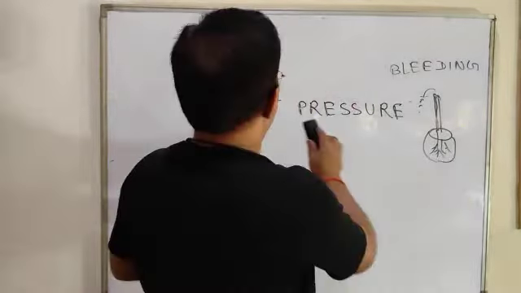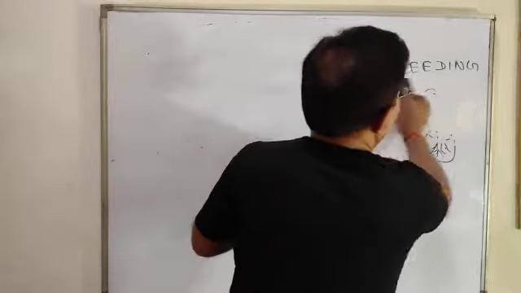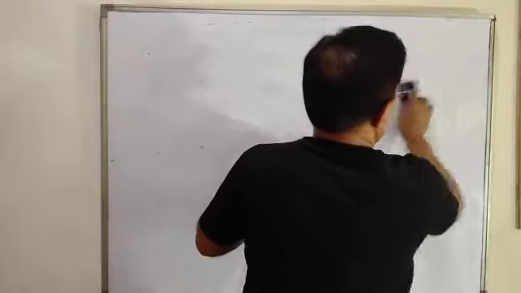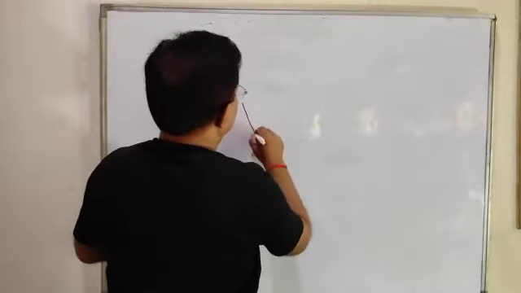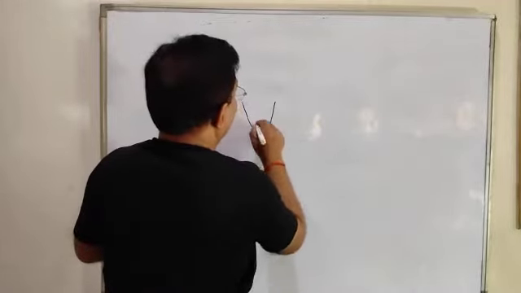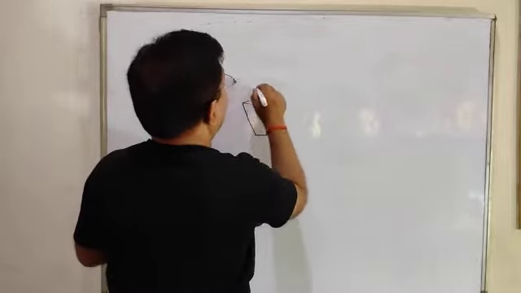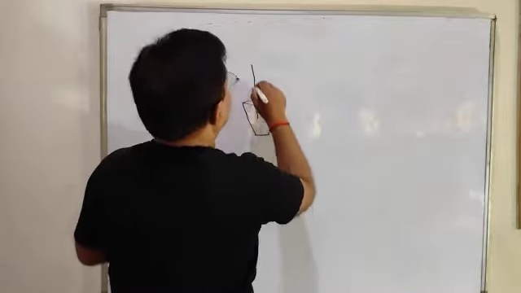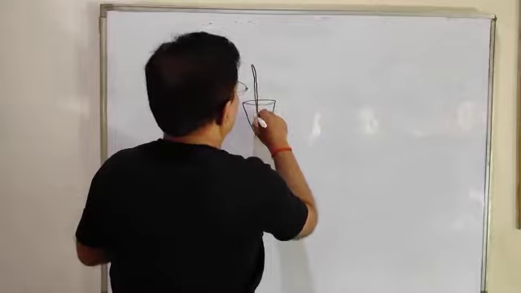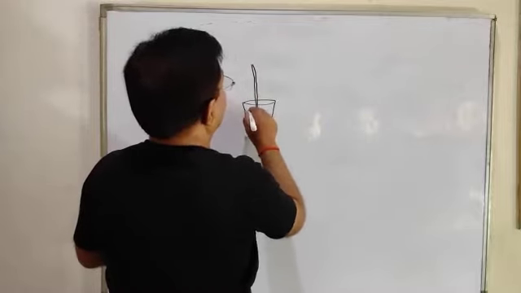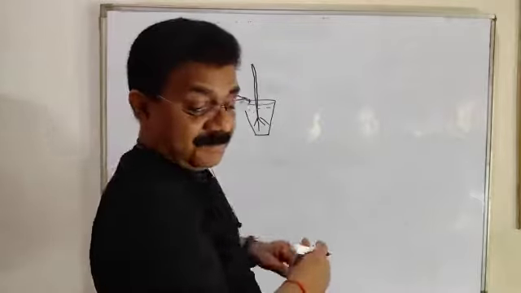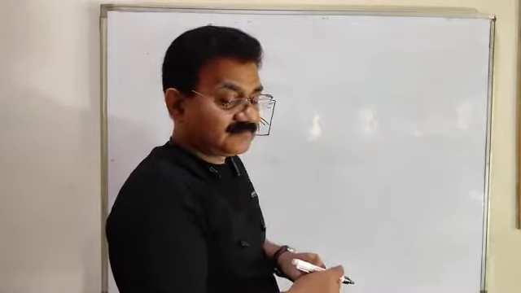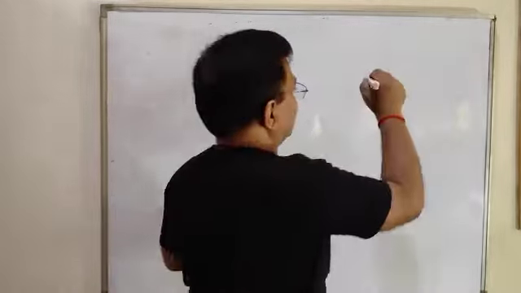Now how can you say that bleeding is taking place? Let us perform one experiment, then we will understand about bleeding. Take a well-watered potted plant and cut this plant here. Cut your plant here. Now fix a rubber tube and take a manometer.